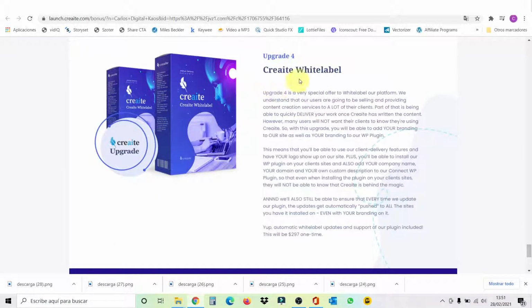And finally, upgrade 4 is Create White Label. I'm going to give you agency rights as a bonus, and you are using this to create content for your clients. What you don't want is for your clients to know that you are using Create to make the content, of course. So with this one, you can rebrand your own WordPress plugin so they will never realize that you're using Create. This has a price of $297 as a one-time fee. And you can also install this plugin in all the sites you want, no limit.